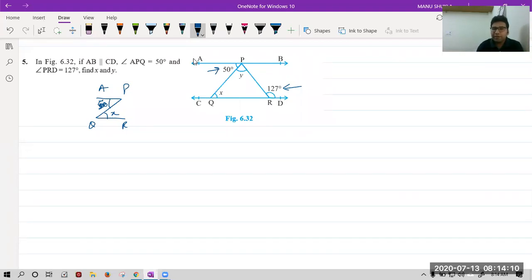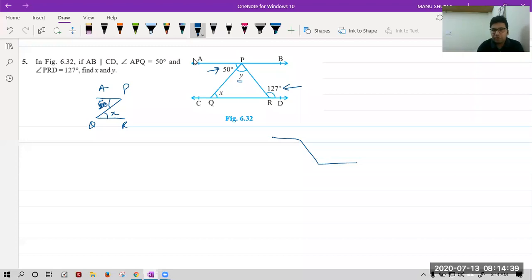Now, can we say Y is 127 degrees? Please tell. Can I say Y equal to 127 degrees by alternate interior angles? Ananya saying, okay, good beta. Piyush, very good. So we cannot say. No, Kamaljot, we cannot say Y equal to 127 degrees. This was a trap for you. Please see again. The Z forming here is like this.